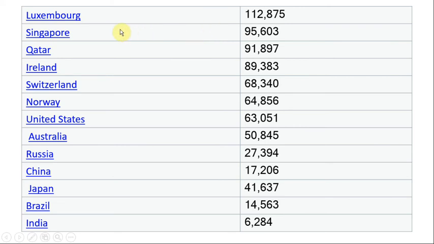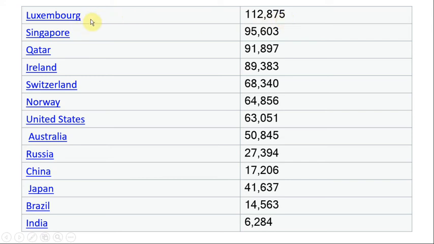Some countries' per capita income and our country's per capita income. For example, Luxembourg is a very developed country, and its purchasing power based per capita income in 2019 statistics is about 1,12,875.